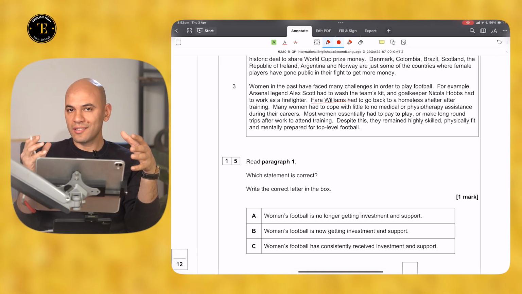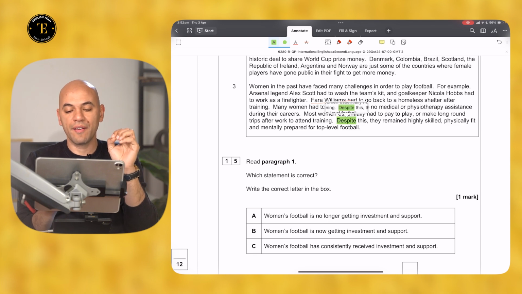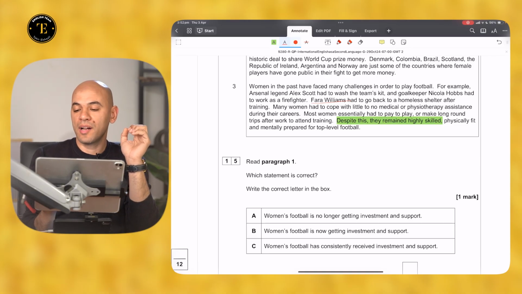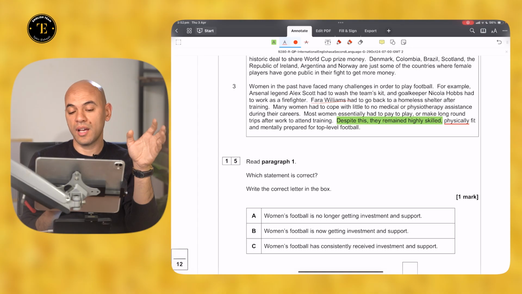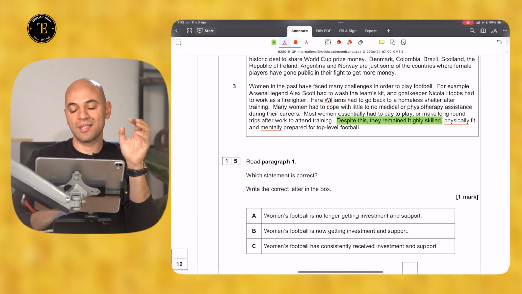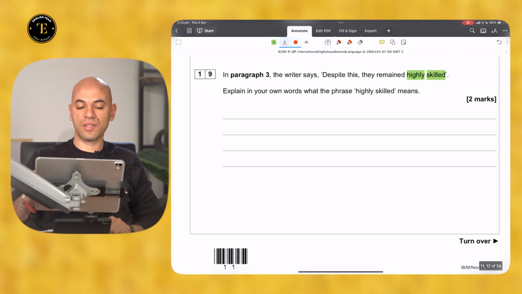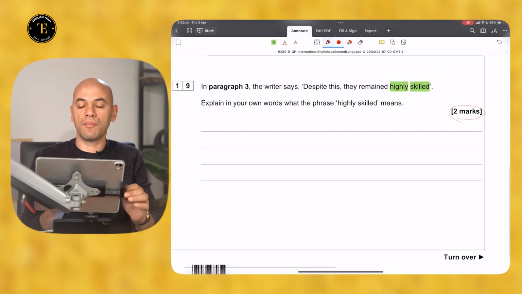Many women had to cope with little or no medical or physiotherapy assistance during their careers. Most women essentially had to pay to play. As you can see, the phrase we're targeting is right at the end of the paragraph, and it reads, despite this, they remained highly skilled. The extended part of the sentence shows that we're talking about the physical part of a skill and the mental part of being skilled as well. To tackle this question, what you need to do is to go very quickly and recognize the number of marks awarded.